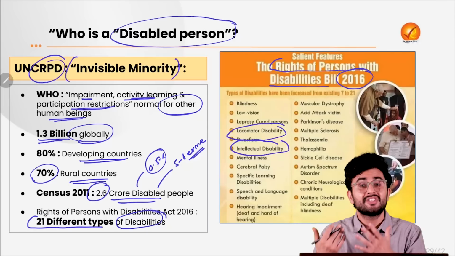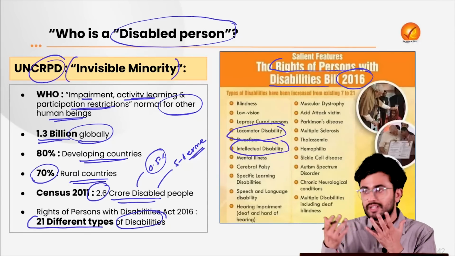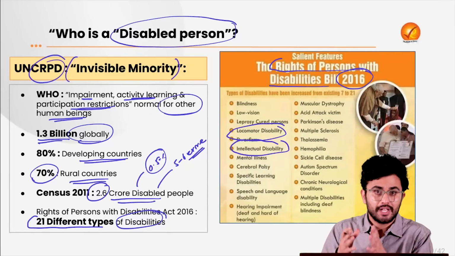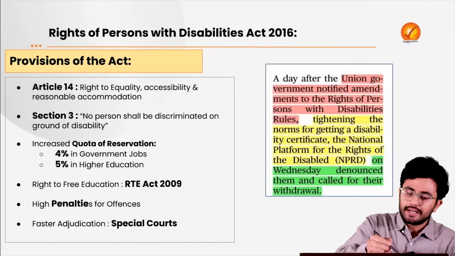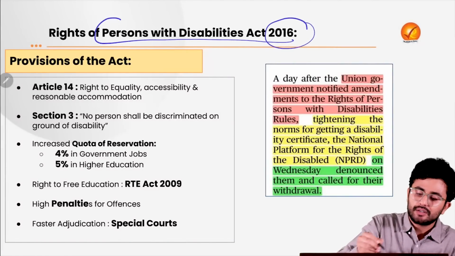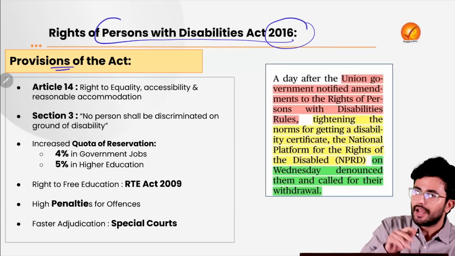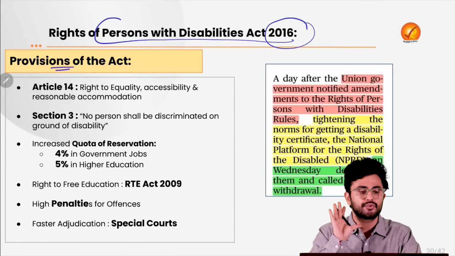Then there exists an intellectual disability, for example, a person who is unable to read or comprehend information, or a person who is suffering from autism, right? So what are the provisions of this Rights of Persons with Disabilities Act 2016? Let's first try to understand that, to understand the issue which has featured in the news today.